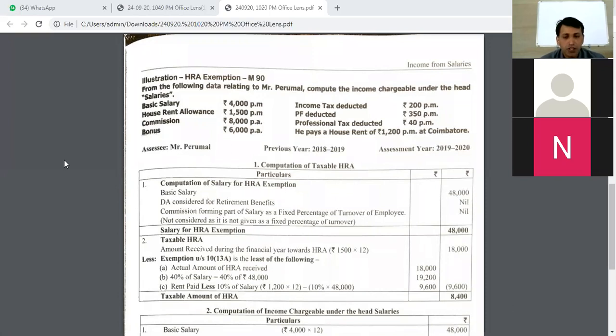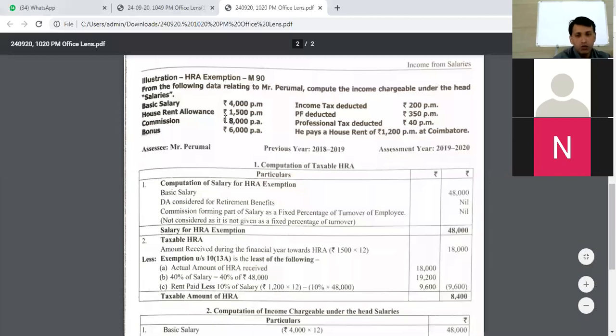Next, commission. Here in the problem, you can see a commission of 8,000 rupees being paid on a per month basis. But when it comes to the calculation part, we have not considered that. Can anyone tell me?